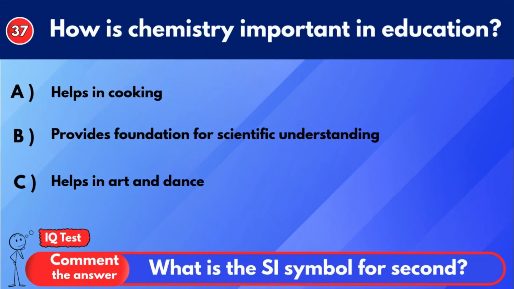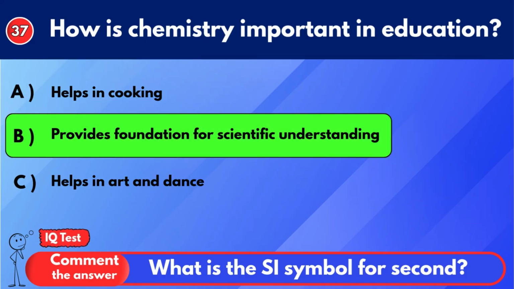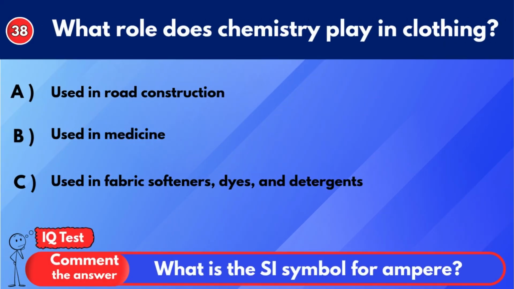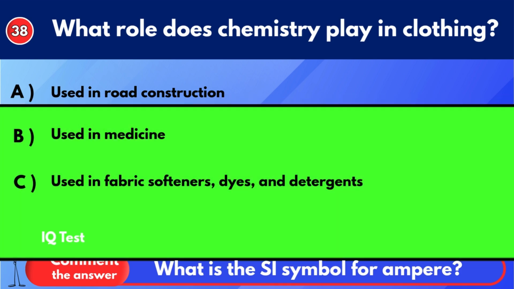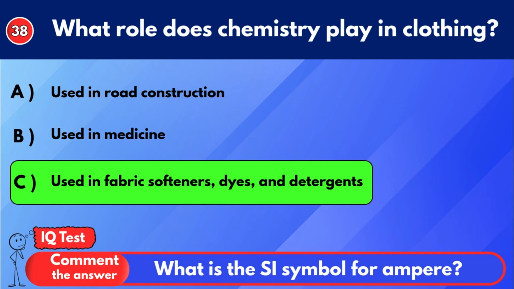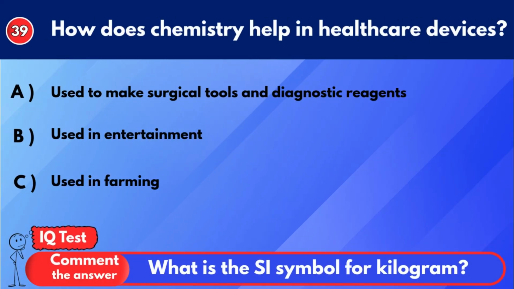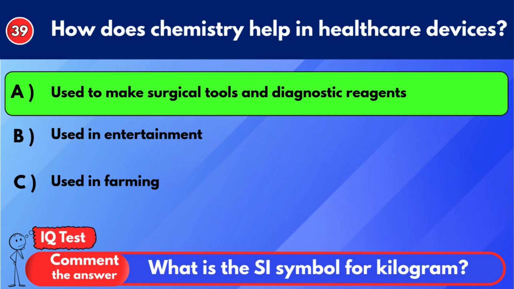How is chemistry important in education? Provides foundation for scientific understanding. What role does chemistry play in clothing? Used in fabric softeners, dyes, and detergents. How does chemistry help in healthcare devices? Used to make surgical tools and diagnostic reagents.